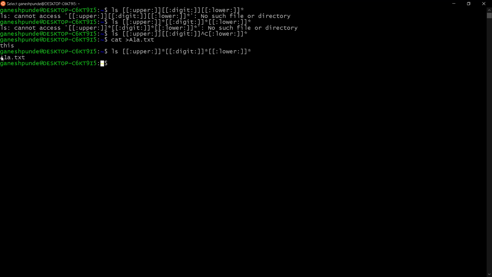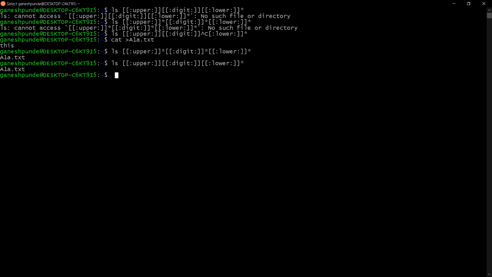Now I created the file with a capital letter and in between there is a digit. So if I use it like this, or without a star, it should work. You can see it's working, right?